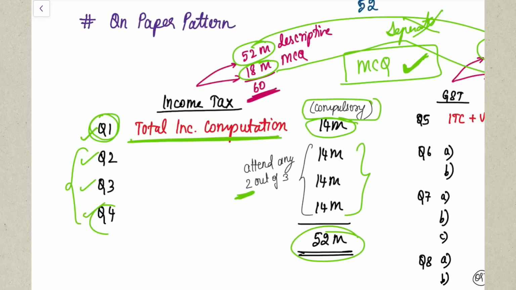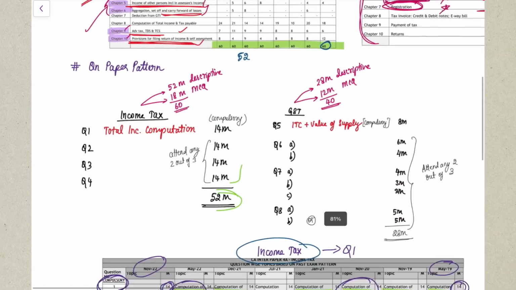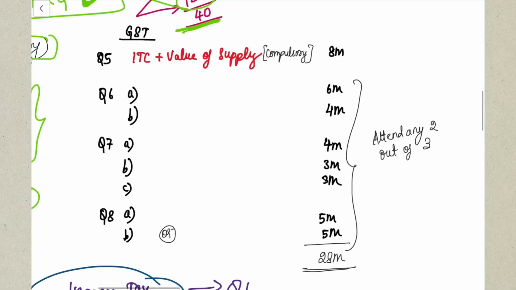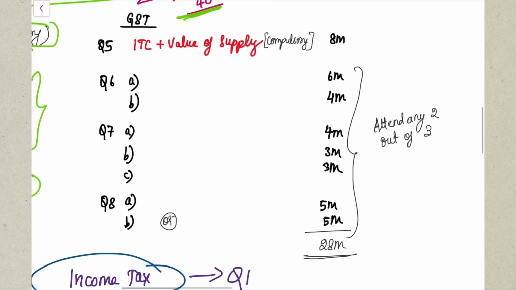Also remember, in your question number 4, there will usually be a 4-mark question from return of income, and along with that you'll definitely have your residential status question, and you're definitely going to have a TDS question. So read all these topics very well. Then moving on to your GST paper, discussing the 28 marks of descriptive here: in GST, your paper starts from question number 5. So question number 5, 6, 7, 8.